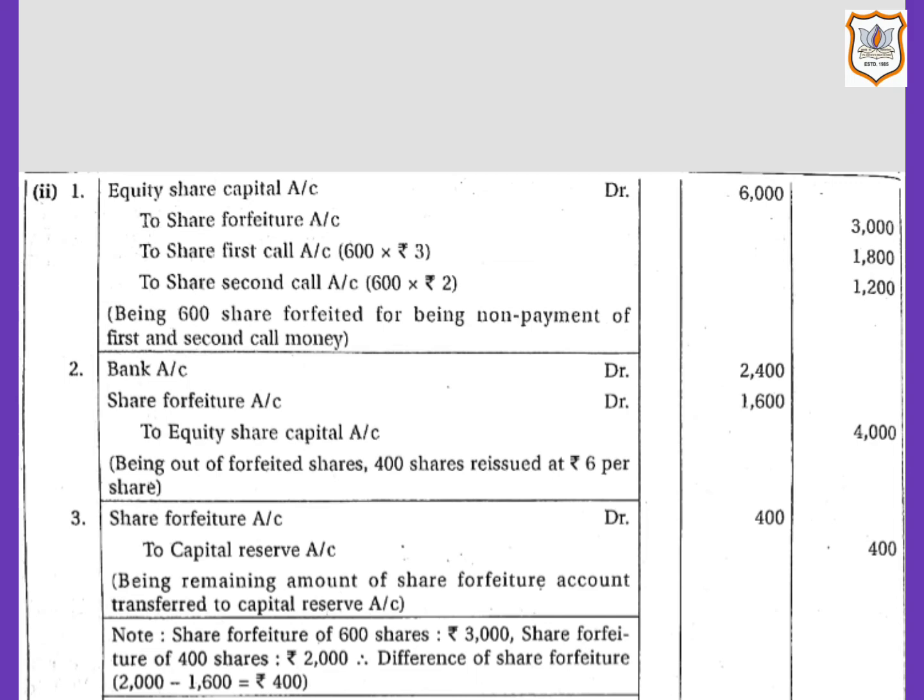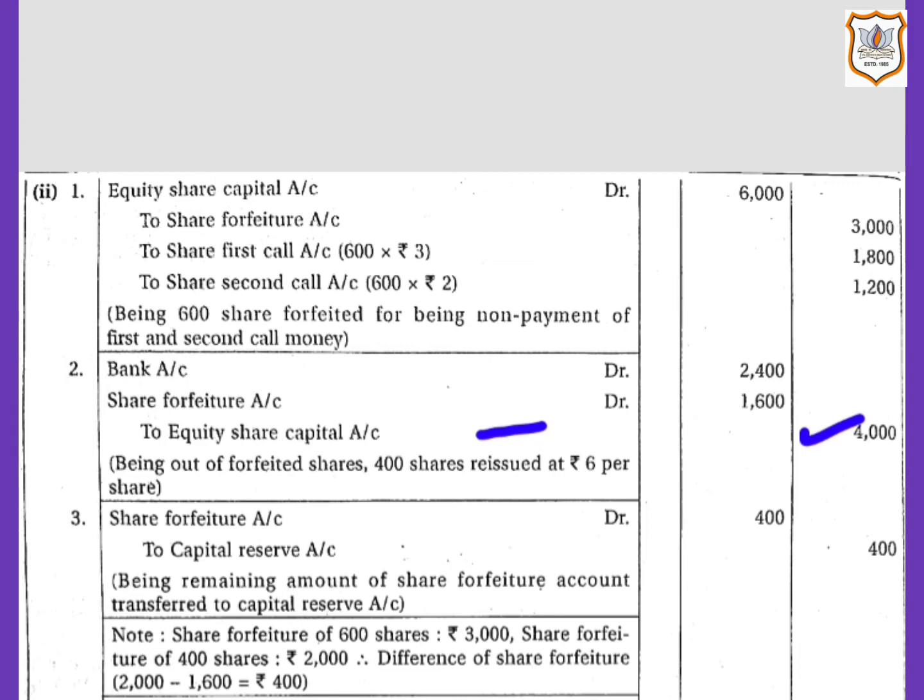Now equity share capital account will be credited with the amount credited as paid up, or we can say the number of shares reissued multiplied by paid up amount per share, that is 400 shares multiplied by rupees 10, that comes to rupees 4,000.